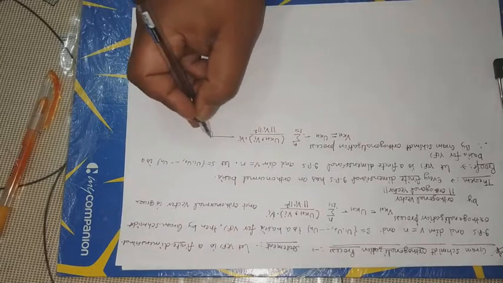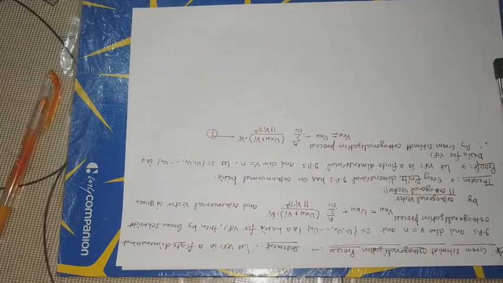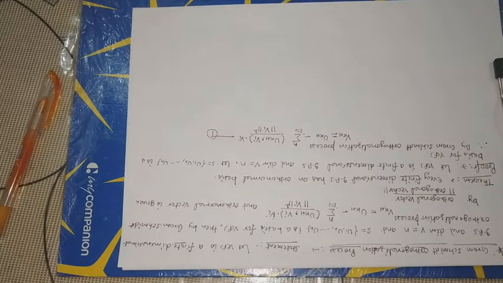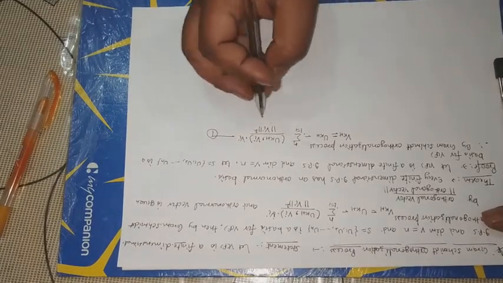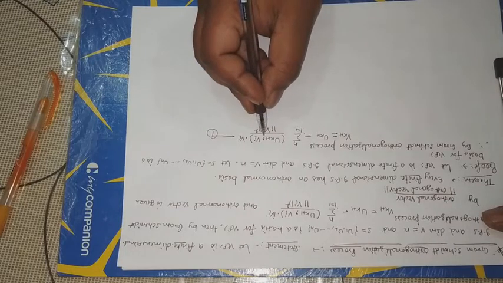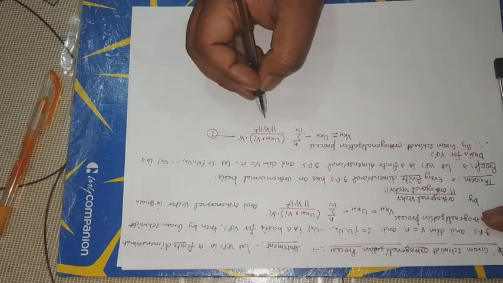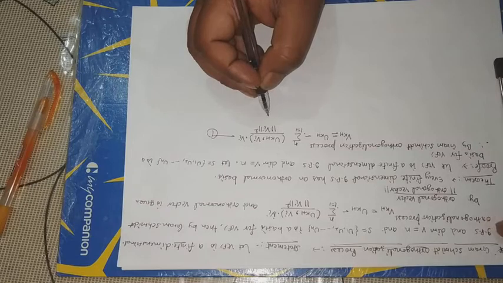This is equation number first. Now by Gram-Schmidt orthogonalization process, vector V(k+1) is equal to U(k+1) minus summation i is equal to 1 to n U(k+1) inner product with Vi into Vi upon Vi norm square.